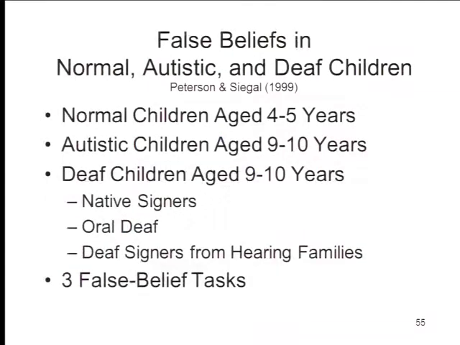Now there's a problem with this, of course, which is that you don't really know what's cause and what's effect here. Many of these studies have not looked at the development of theory of mind in children with other kinds of disabilities. Peterson solved this problem. Again, she's got these normal children aged 4 to 5 years, autistic children aged 9 or 10. Then she got into her experiment a group of deaf children who were also aged 9 to 10 years old, representing 3 different groups of kids.